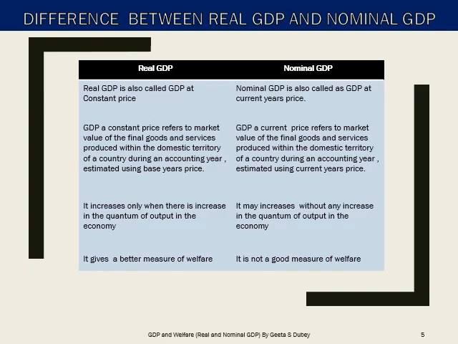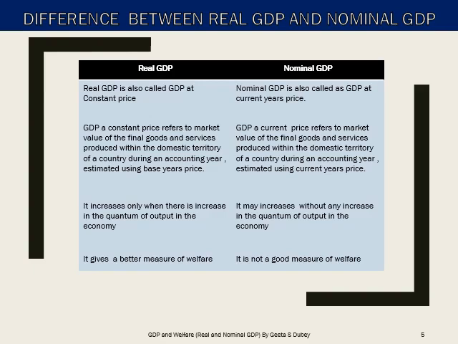The second point is the definition of GDP at constant prices and GDP at current prices. The third point is real GDP increases only when there is an increase in the quantum of output in the economy, while nominal GDP may increase without an increase in the quantity of output in the economy. Reason being, it is impacted by rise in the price.